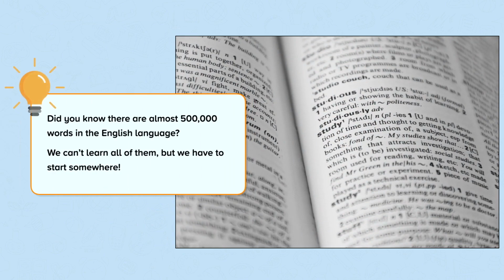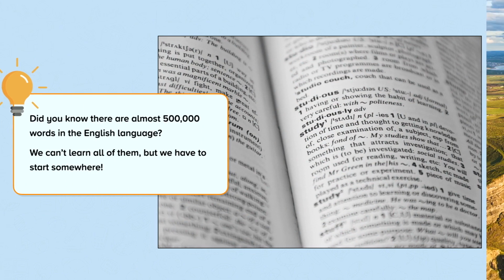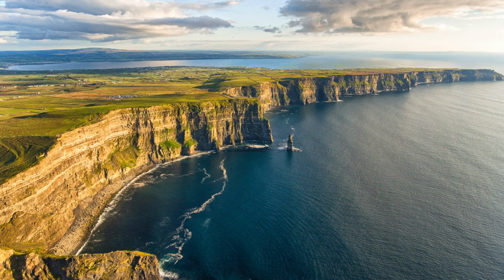Did you know there are almost 500,000 words in the English language? We can't learn all of them, but we have to start somewhere. In this nugget, hopefully you will learn a few new words you can use to describe landscapes. To describe landscapes, it is useful to have a few specific words to help conjure up images in your writing.